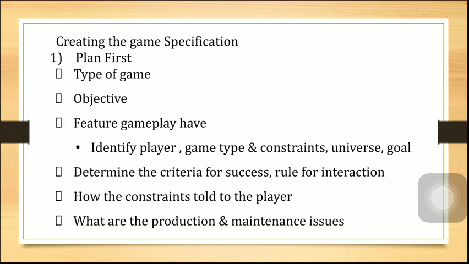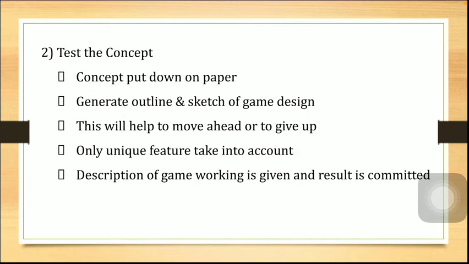You have to determine the rules of interaction, that is, how the tokens in the game will interact with each other. You have to determine the constraints for the player and tell the player everything about your gameplay and constraints. You can tell a story to the player in the form of audio, or display a leaflet to him. Then you have to determine the production and maintenance issues that can come up. All this comes into the first step, planning.